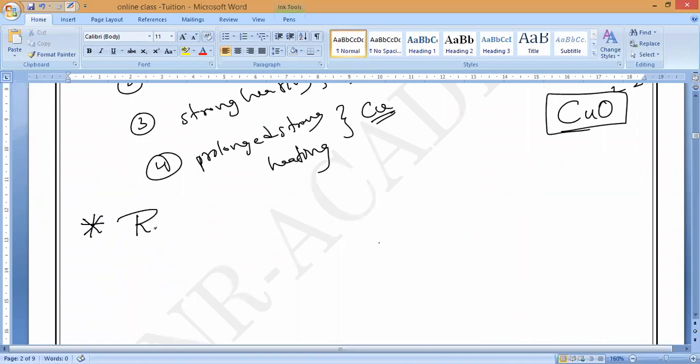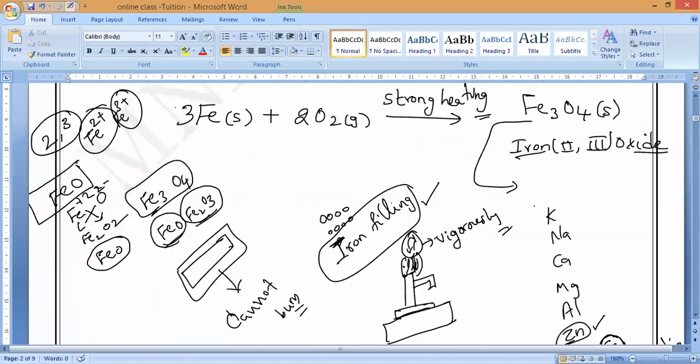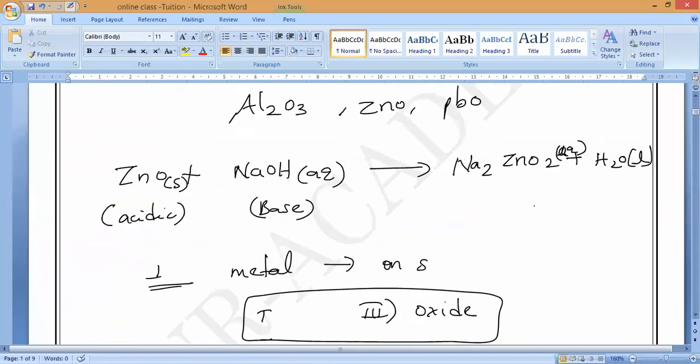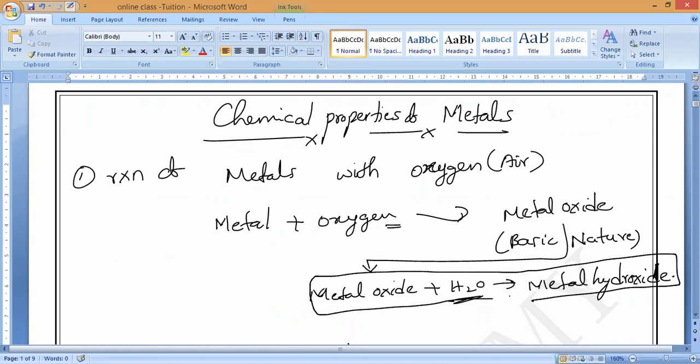Now, second one, reaction of metals with water. Please all of you keep the heading. Very, very important. Reaction of metals with water. Reaction of metal oxides with water, what are they forming? Metal hydroxide. Not metal here, it is metal oxide. Metal oxide will form metal hydroxide.